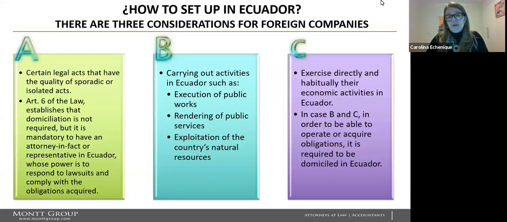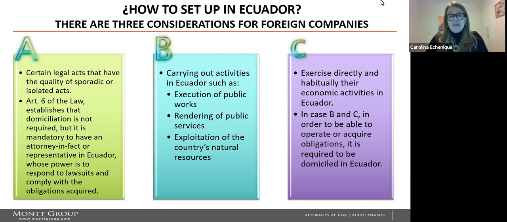How to set up in Ecuador: there are three considerations for foreign companies. The first one: for certain legal acts that have the quality of sporadic or isolated acts, Article 6 of the Law of Companies establishes that domiciliation is not required, but it is mandatory to have an attorney in fact or representative in Ecuador, whose power is to respond to lawsuits or comply with the obligations required.